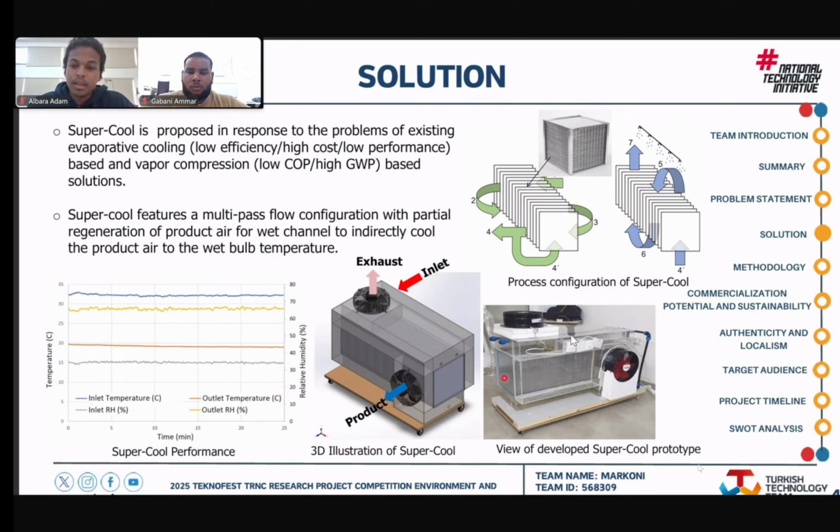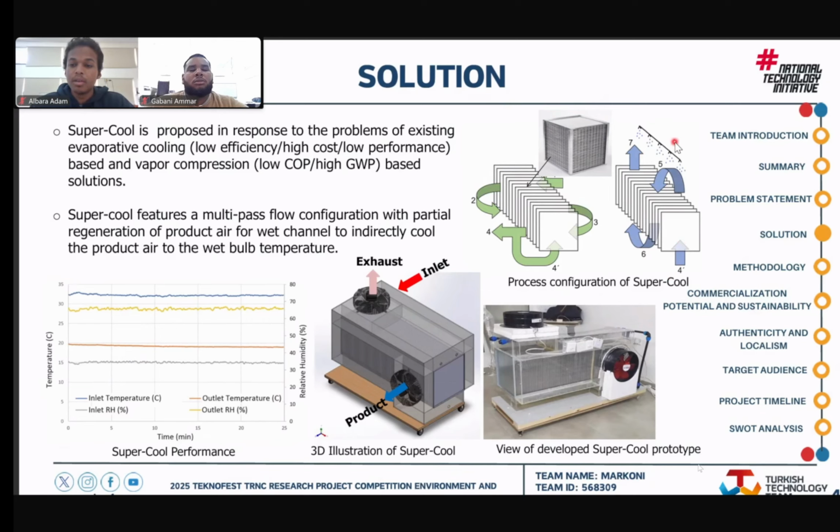right figure. Here we have two air streams. The green one is the dry stream and the blue one is the wet stream. First, the dry stream enters the heat exchangers, then it multi-passes the heat exchangers until it exits. When it exits, it gets cool, and part of this air will be reintroduced to the system. This part is going to be the regenerative part of the system. After that, the rest is going to work as the wet air stream.